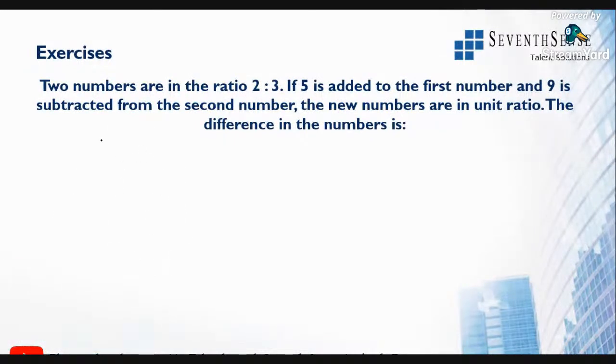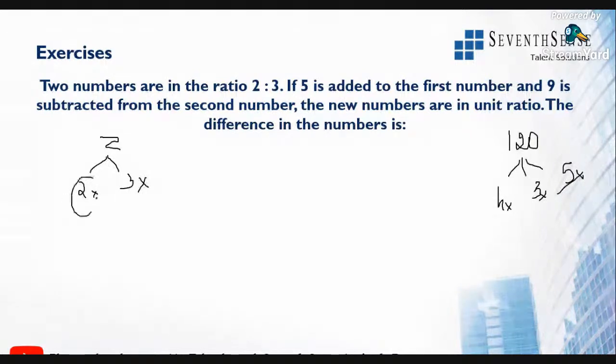There is one number in the ratio 2 is to 3, that is 2x and 3x, right? That value, I told you, 120 in the ratio 4x, 3x and 5x. The same concept, but here they're telling there are two different numbers. So this is a different number, this is a different number. They have not given the whole value, they have not given the total value. That is the meaning of this particular question, right?